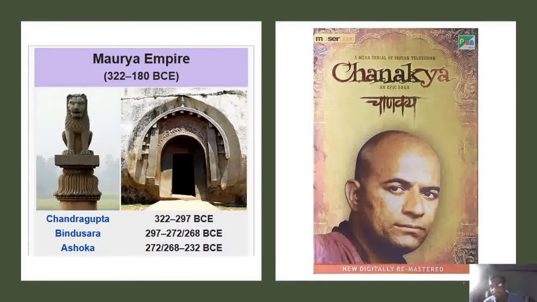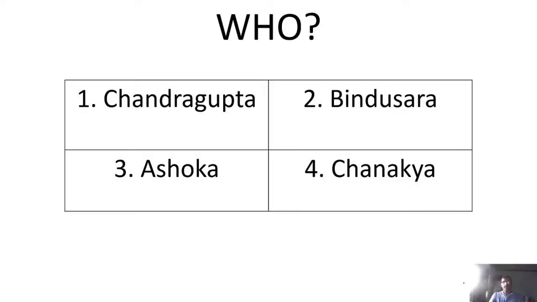Chanakya, who is also known for Chanakya Niti, and who developed a treatise called the Arthashastra, lived during the Mauryan Empire. You guessed it right, and we're going to learn more about him. So this answers the question who. These are the 4 people: Chandragupta, Bindusara, Ashoka, and Chanakya. These are the 4 people whom we are going to understand and study a little bit more.